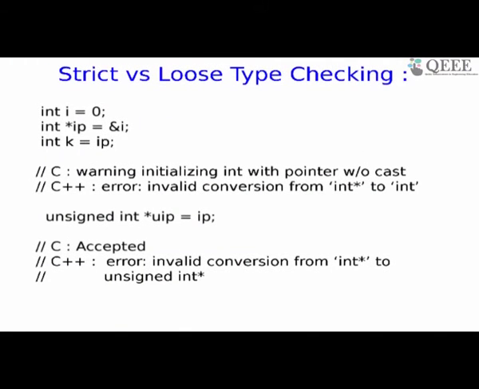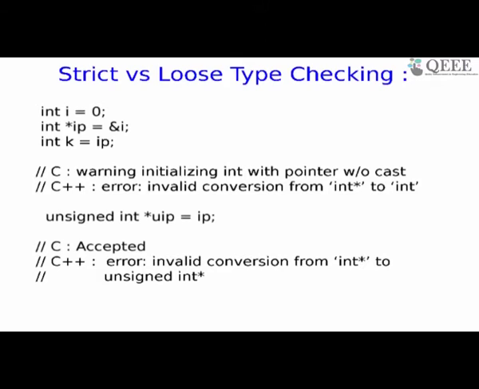So C says warning, initializing int, which is k, with a pointer without cast. You are trying to get a pointer converted to an integer. It gives you a warning, but the unsafe part is it allows the program to go through, produces an executable a.out, it will run, and it may give you problems later. If you look at C++, it says error, invalid conversion from int star to int. Int star is the right hand side, int is the LHS, and an error means this program cannot be run unless you correct the error.